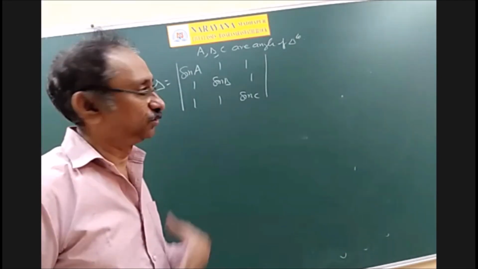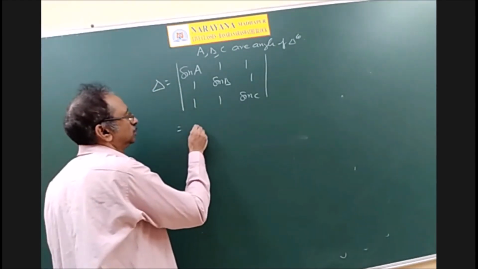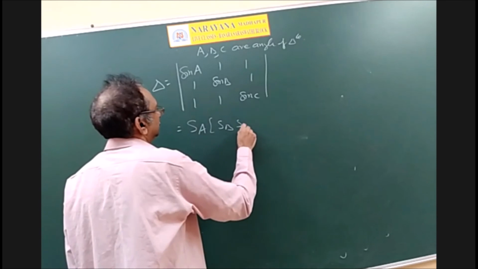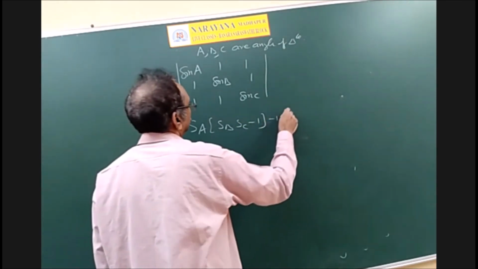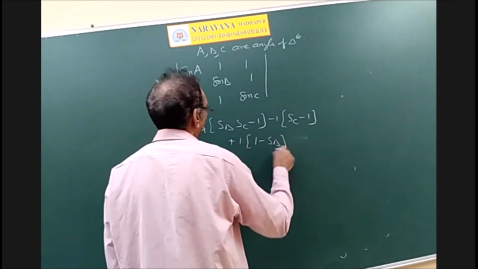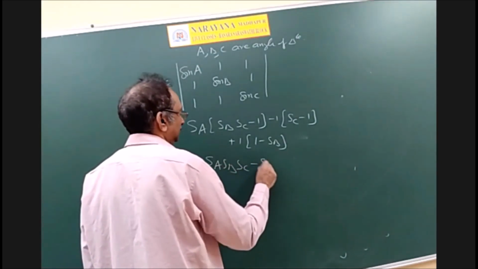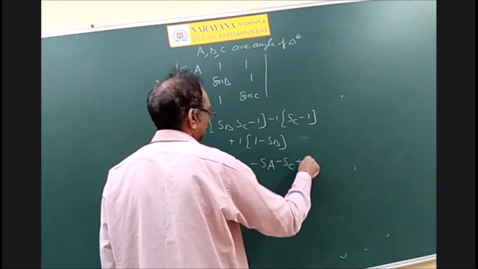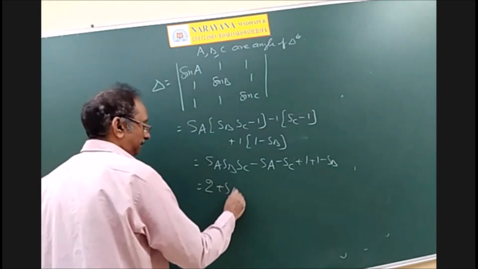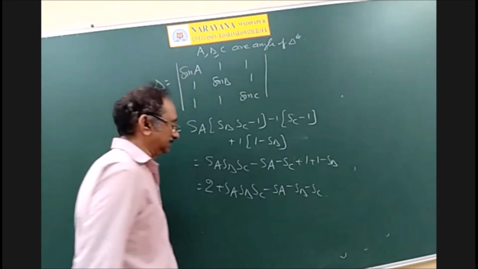Suppose, with a positive attitude, first of all I am finding delta. So what happens to that? See, this is equal to sin A into (sin B sin C minus 1) minus 1 into (sin C minus 1) plus 1 into (1 minus sin B). So this is sin A sin B sin C minus sin A minus sin C plus 1 minus sin B. So that is 2 plus sin A sin B sin C minus sin A minus sin B minus sin C.